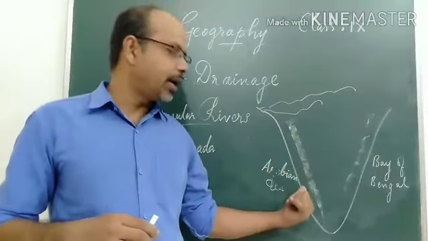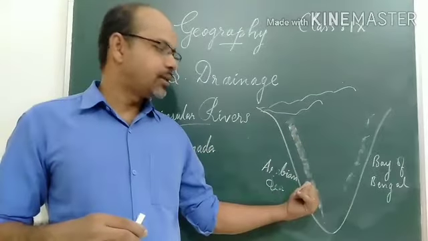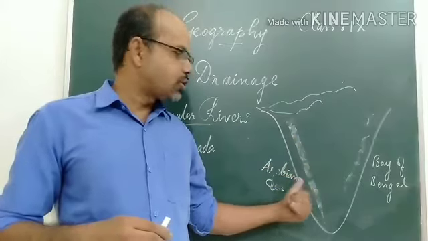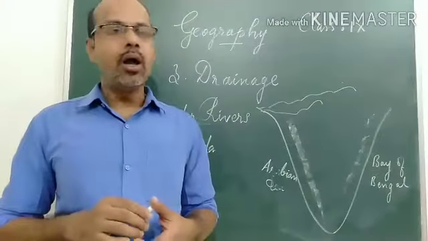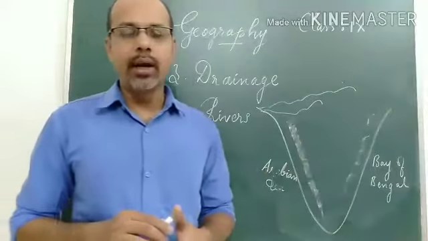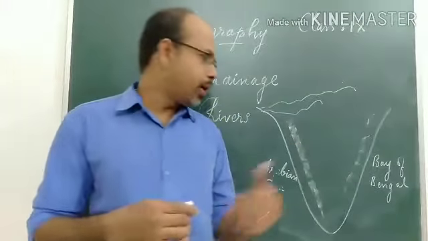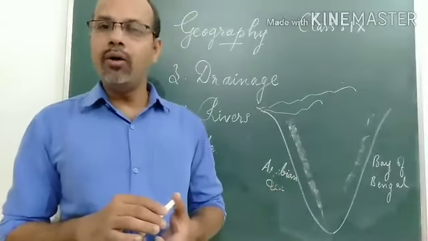The western coastal plain is very narrow because the Western Ghats are very large, but there are a few rivers flowing west, for example Sabarmati, Mahi, Bharatapuzha, Periyar, etc. These are some rivers of the western region.